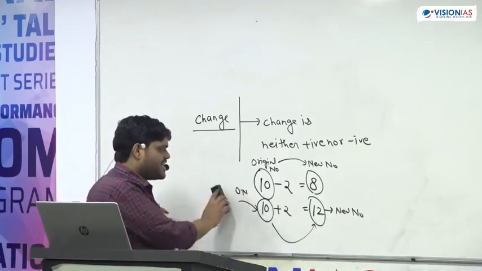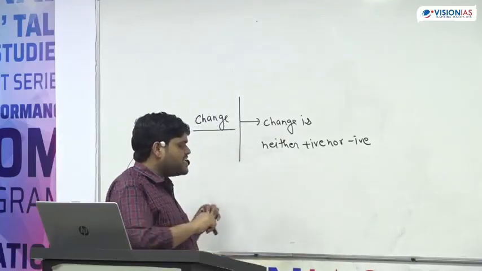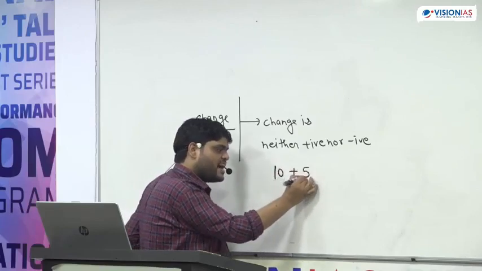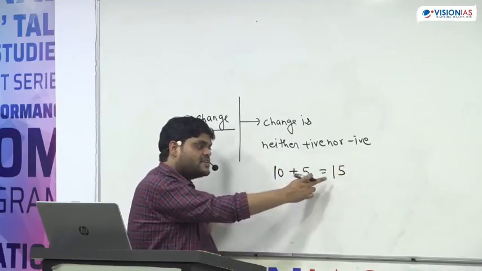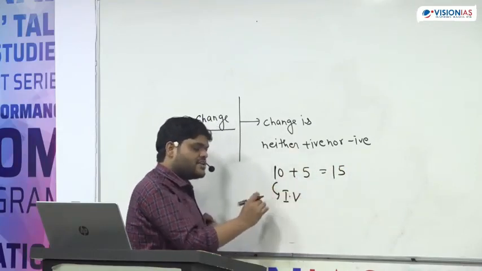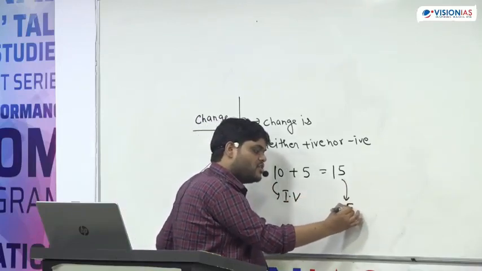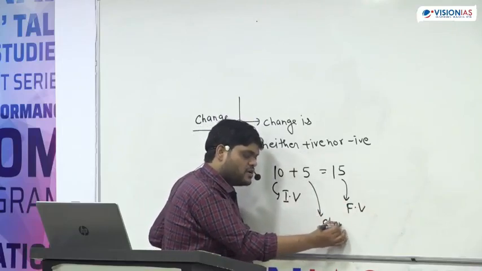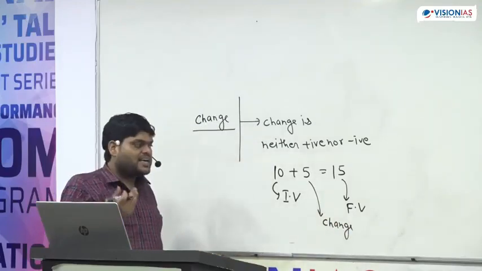Now understand here, three quantities are involved. Suppose any number is 10, and we are adding 5, this becomes 15. This 10 is called the initial value, 15 is your final value, and this 5 is your change. Now this can be positive or negative.